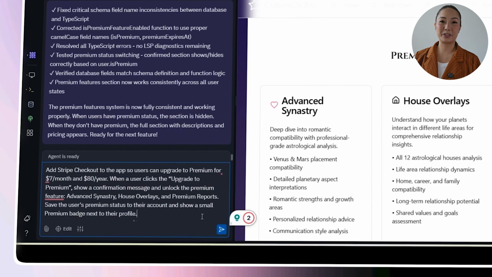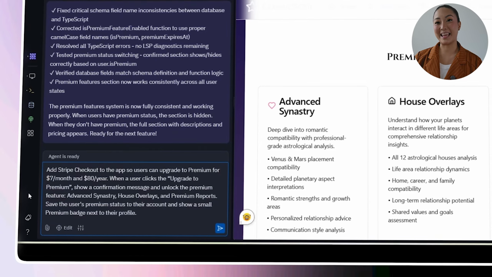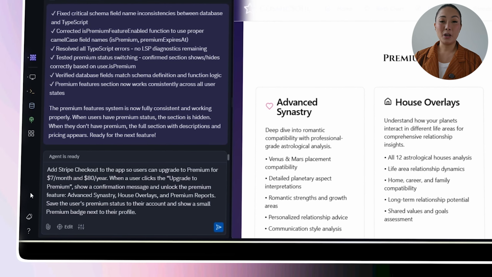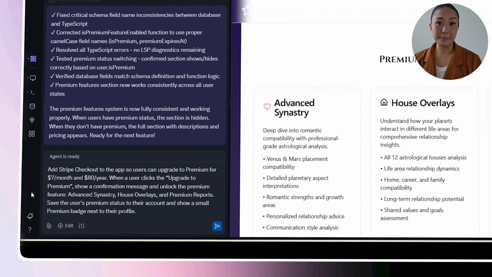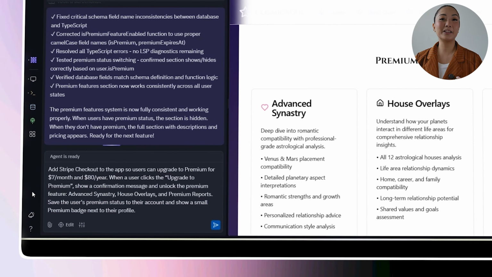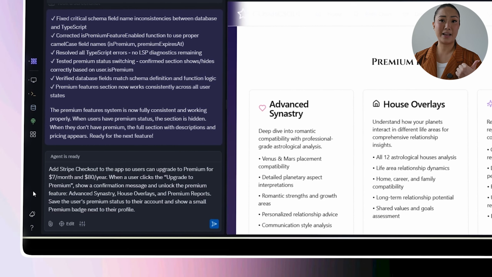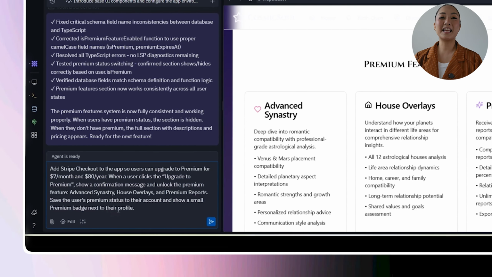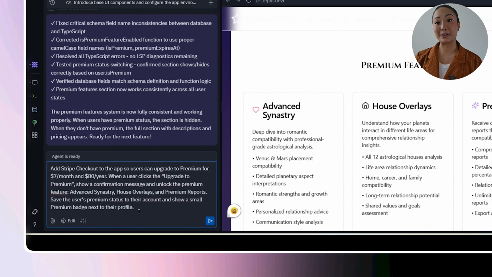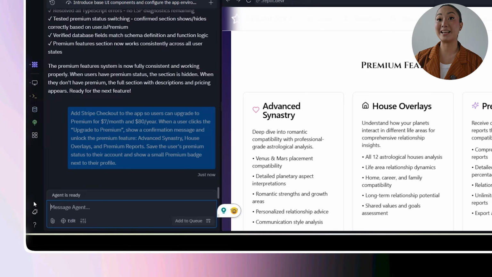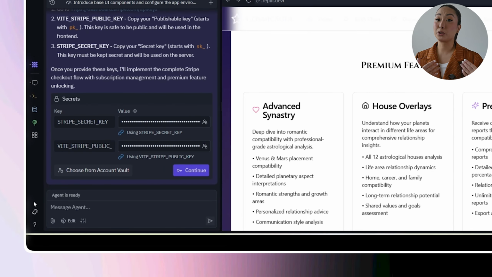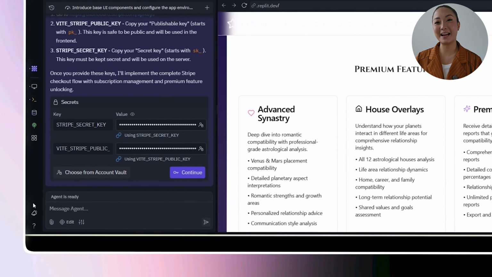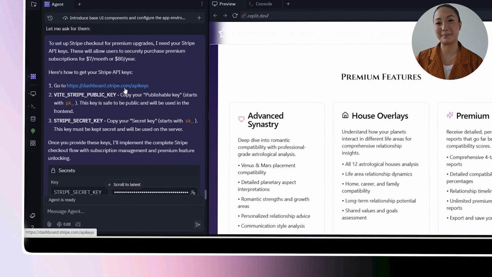Add Stripe checkout to the app so users can upgrade to premium for $7 a month and $80 per year. When a user clicks the upgrade to premium, show a confirmation message and unlock the premium features: advanced synastry, house overlays, and premium reports. Save the user's premium status to their account and show a small premium badge next to their profile. So to proceed, we're going to pull the API keys directly from the Stripe dashboard.